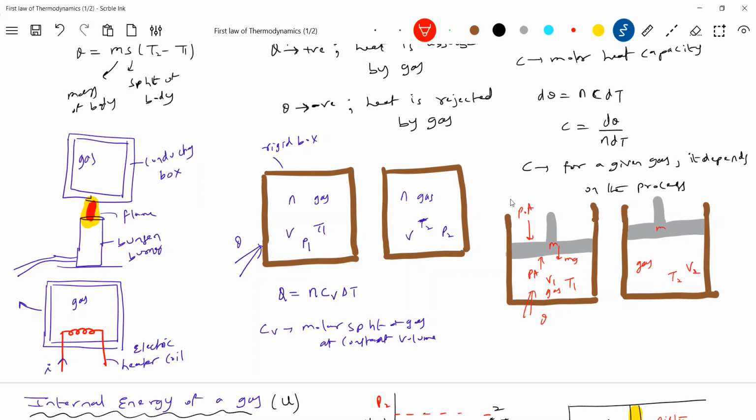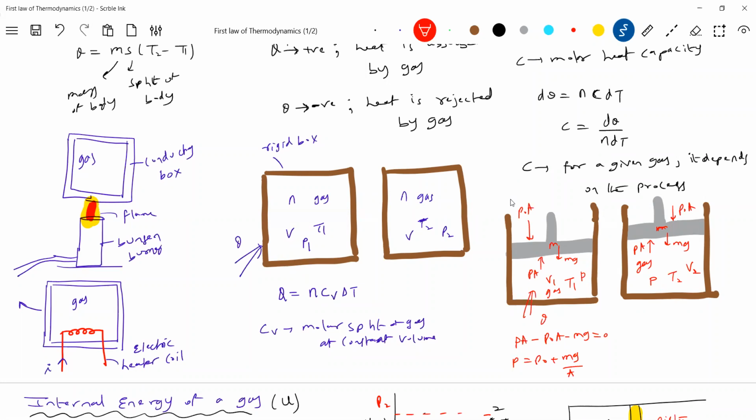Now, what are the forces still acting? mg, the atmospheric pressure force, and the pressure of the gas. Now you can ask, sir, why are you not changing the pressure of the gas? Okay, let's write the equation: PA minus P0 A minus mg equals 0. Look at the pressure of gas. Is it constant or variable? P0 constant, m constant, g constant, A constant. So the pressure of gas is constant.